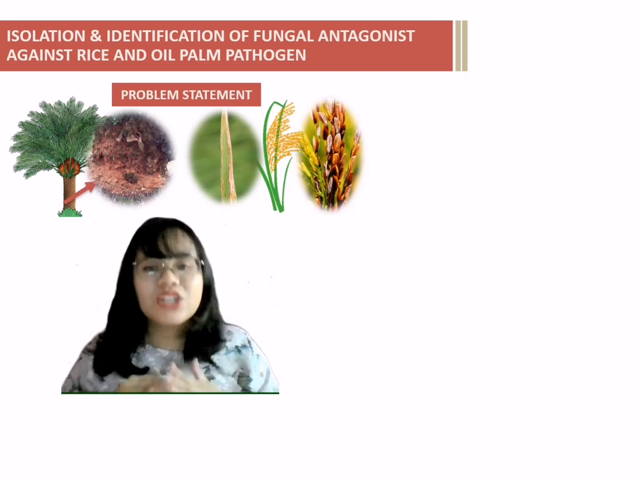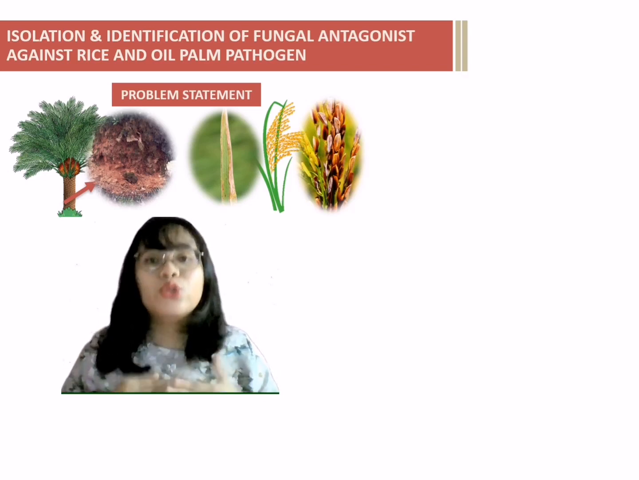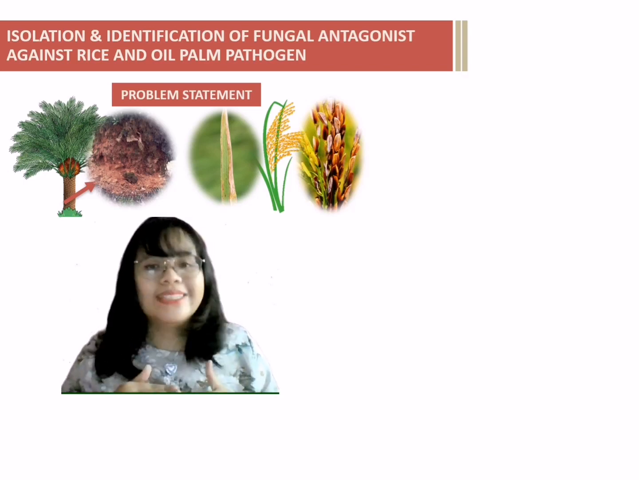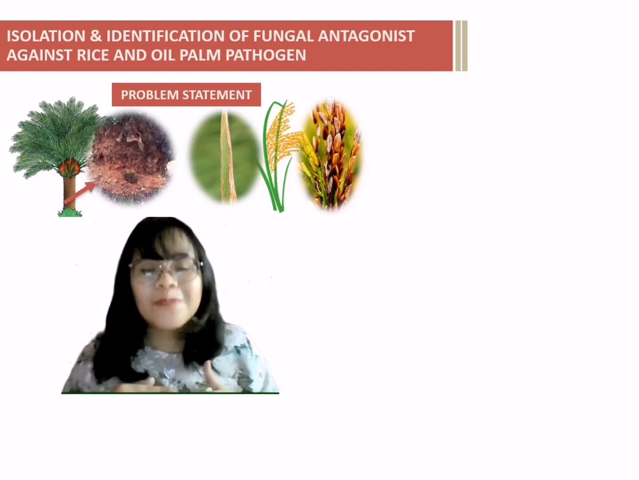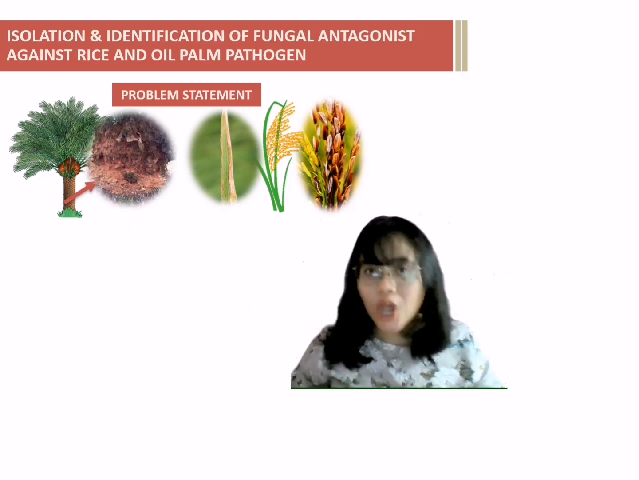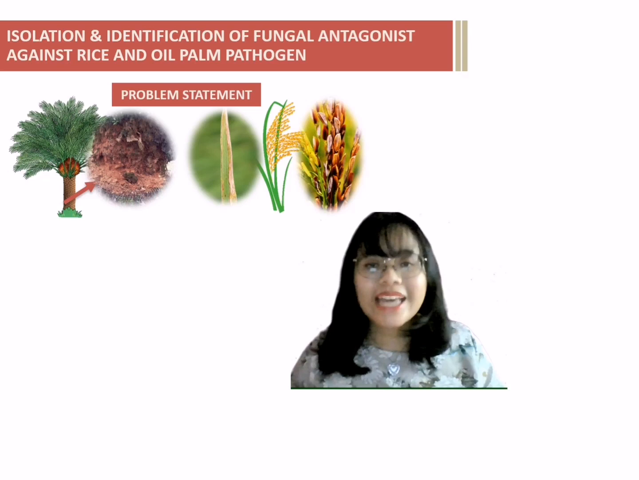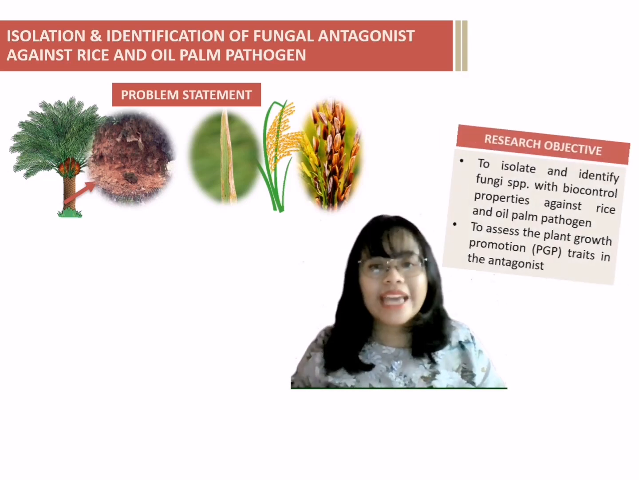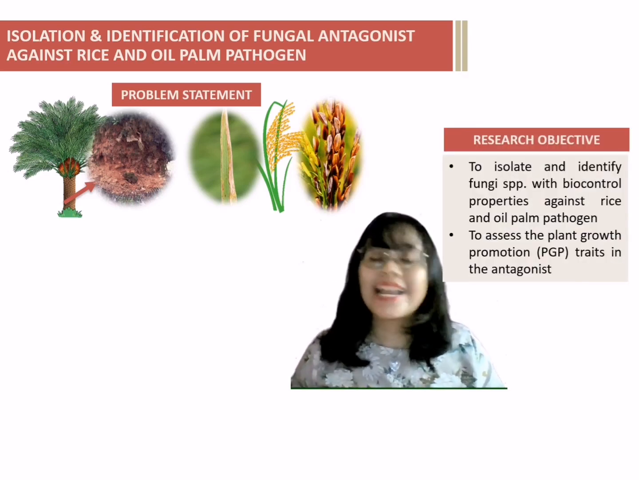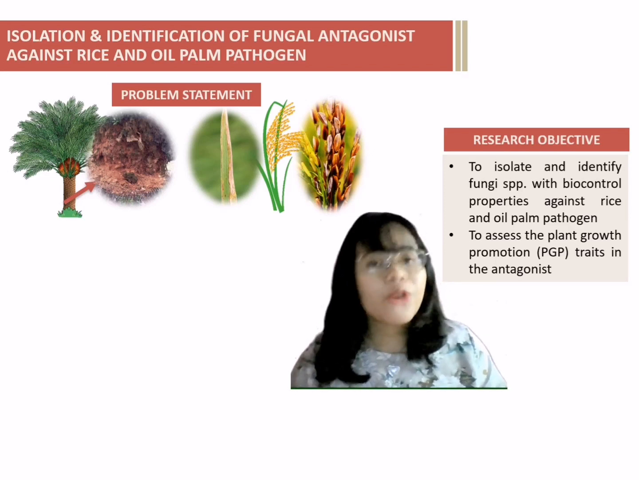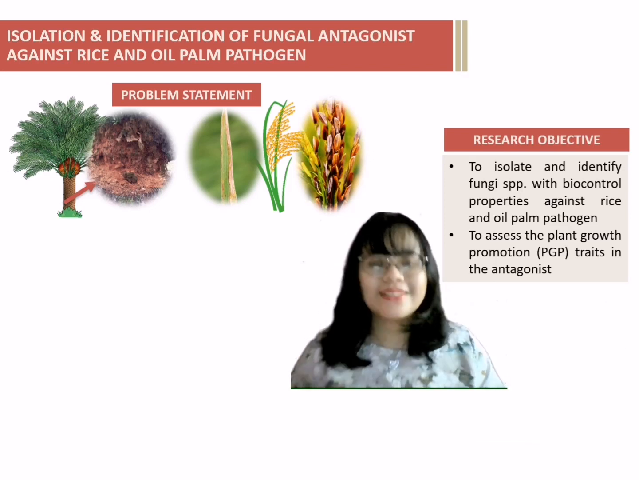The best current solution that we have is to use synthetic fungicide or chemicals. However, this fungicide can harm our environment and also health. In order to fight the pathogen without harming our environment, many studies have been carried out. So, the aim of this study is to isolate and identify fungal antagonists that have biocontrol properties against the pathogen and plant growth promotion (PGP) traits.